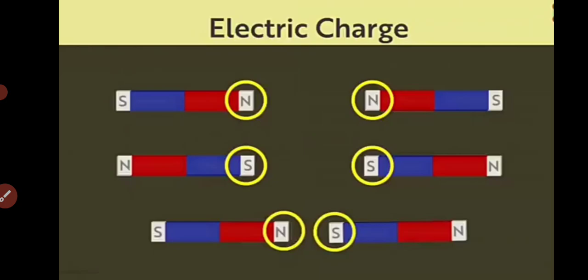North to north repels, south to south repels, but if I bring unlike poles, north and south, they get attracted to each other. Similarly, the same happens with electric charges.